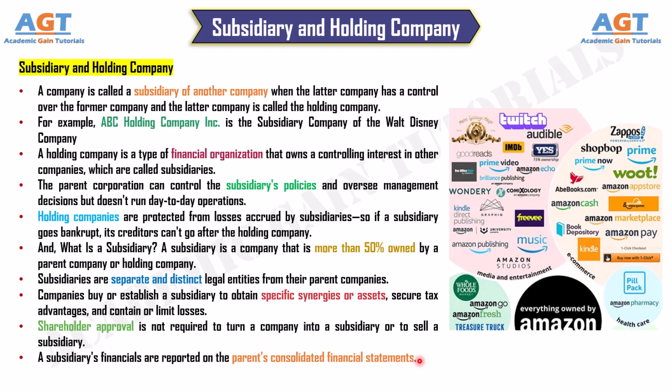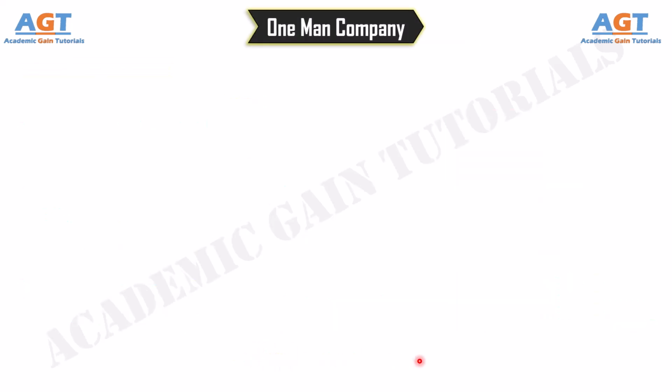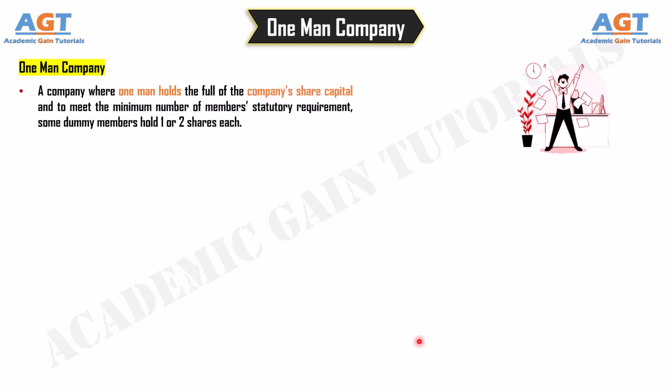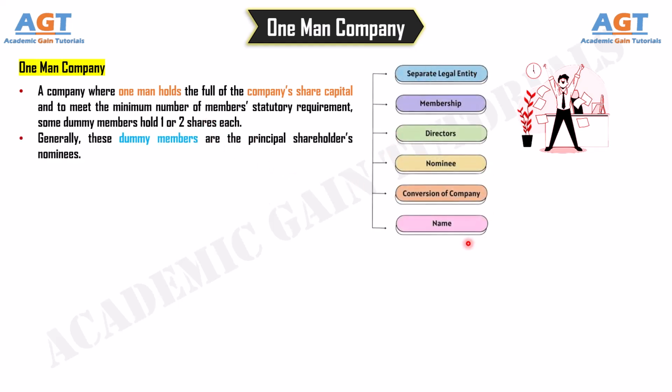Number 3. One-man company. A company where one man holds the full share capital of the company, and to meet the minimum number of members statutory requirement, some dummy members hold 1 or 2 shares each. Generally, these dummy members are the principal shareholder's nominees. The principal shareholder enjoys the business's profit with limited liability.